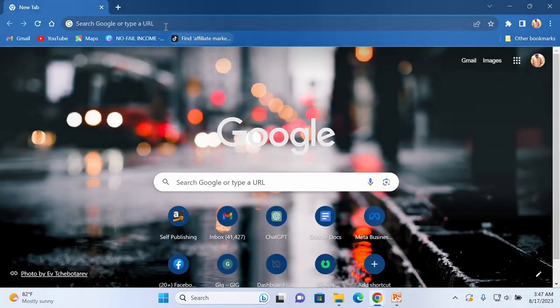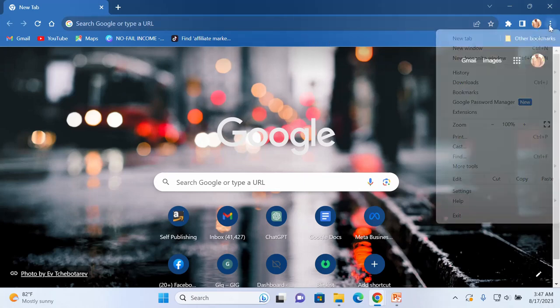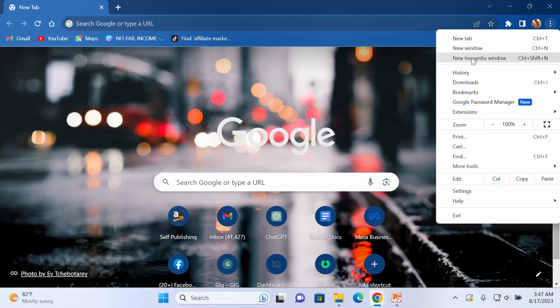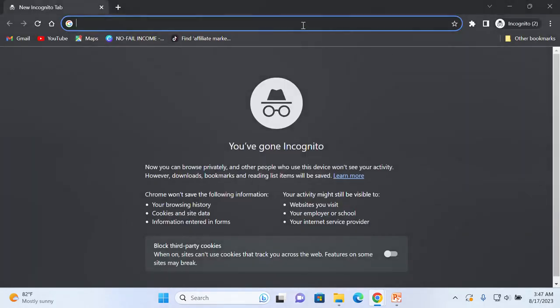First of all, when you are on your Chrome browser, the first thing to do is to go to an incognito tab. That is the number one thing. Let's go to this new incognito window and click on it. Once you are here, we are going to be doing our research on the non-fiction niche of Amazon. We have fiction, which involves stories or storybooks, and we have non-fiction, which includes books on different niches that help people to achieve a particular result or achieve something in their own life.